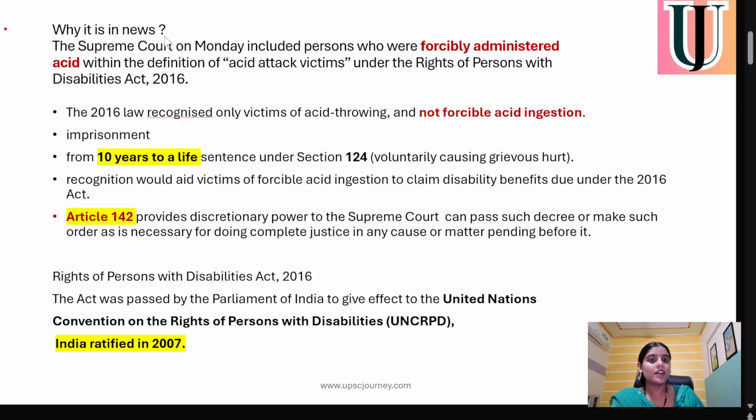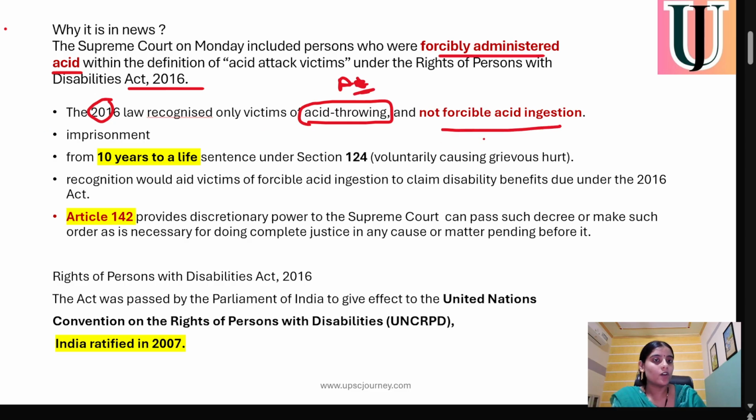So we have seen why it is in the news: forcible ingestion should also be included in the Persons with Disability Act. The 2016 law only recognizes acid throwing, not forcible ingestion of acid.